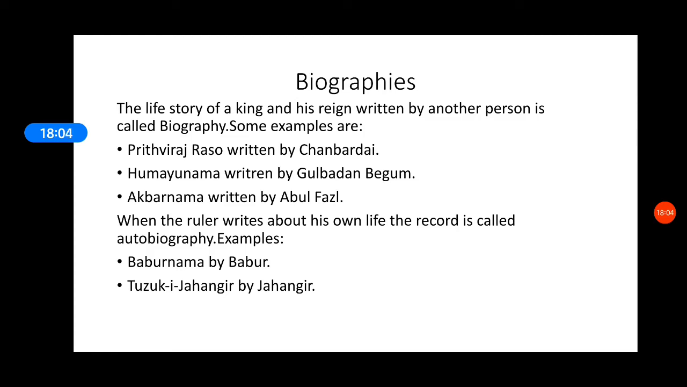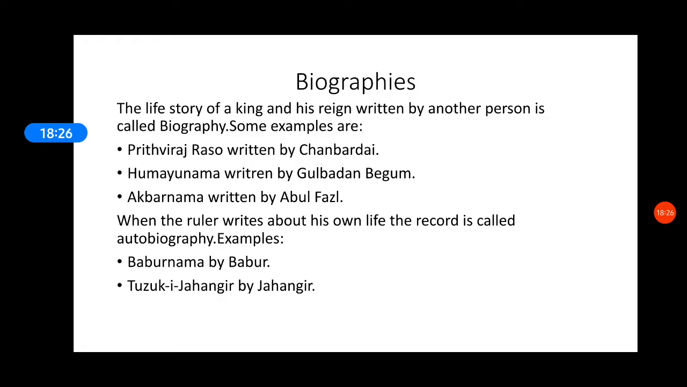Now after chronicles, let's come to biographies. These are the life story of a king and his reign written by another person. Like somebody is writing for one king, it is a biography. Some major biographies are Prithviraj Raso by Chandra Bardai, Humayun Nama by Gulbadan Begum, and Akbar Nama by Abul Fazl.